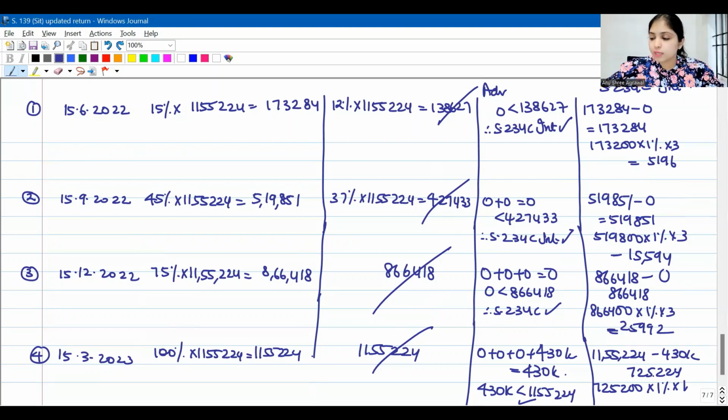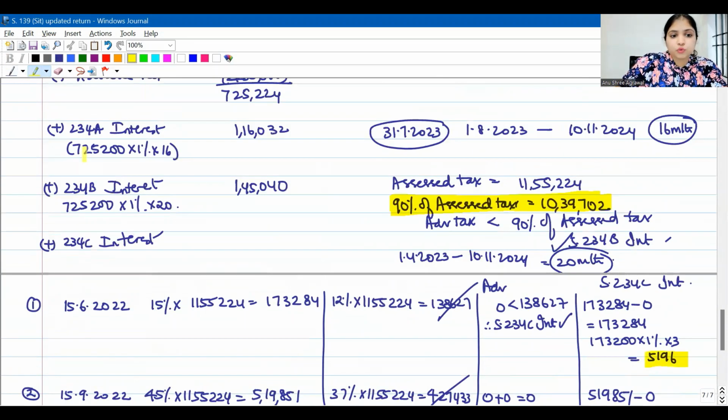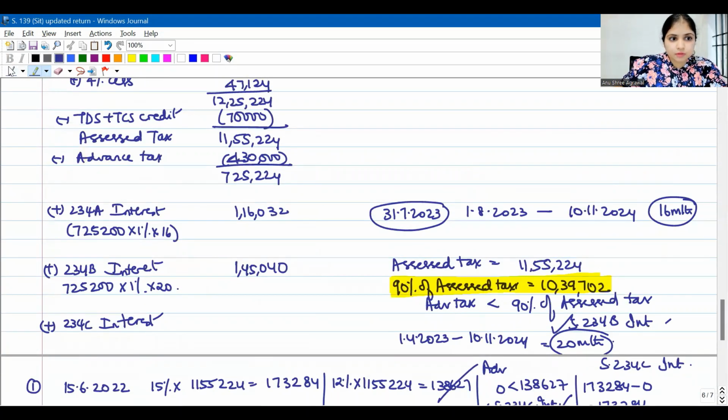So this is going to be 7,252. So what is the total 234C interest, guys? Total 234C interest is going to be 54,034. So 234C interest 54,034. Understanding?